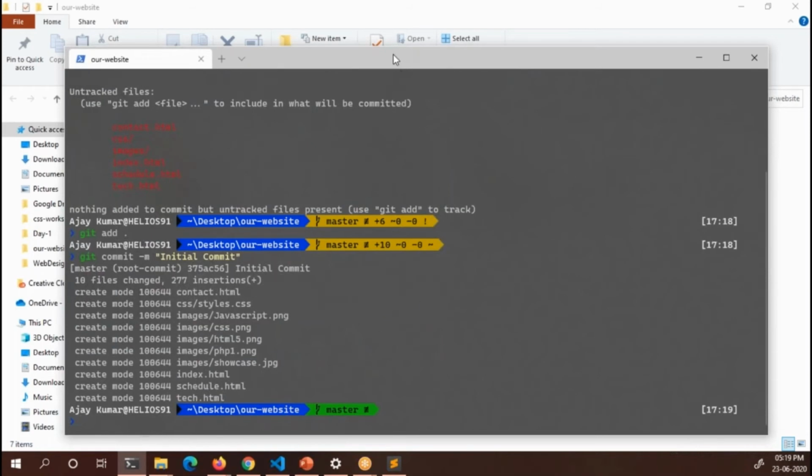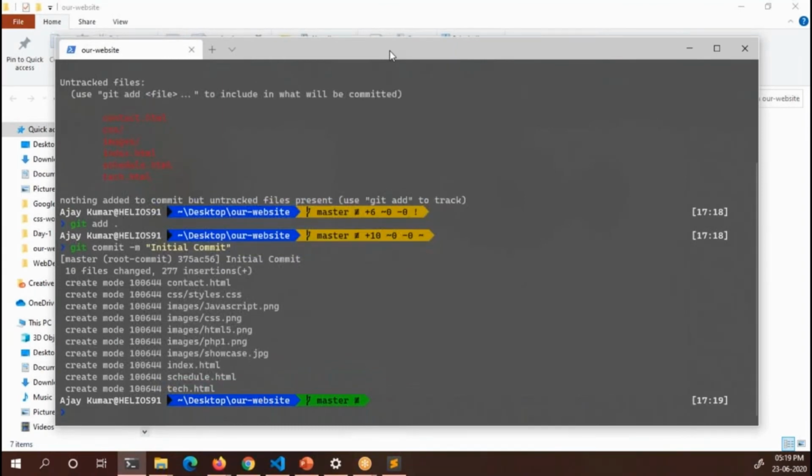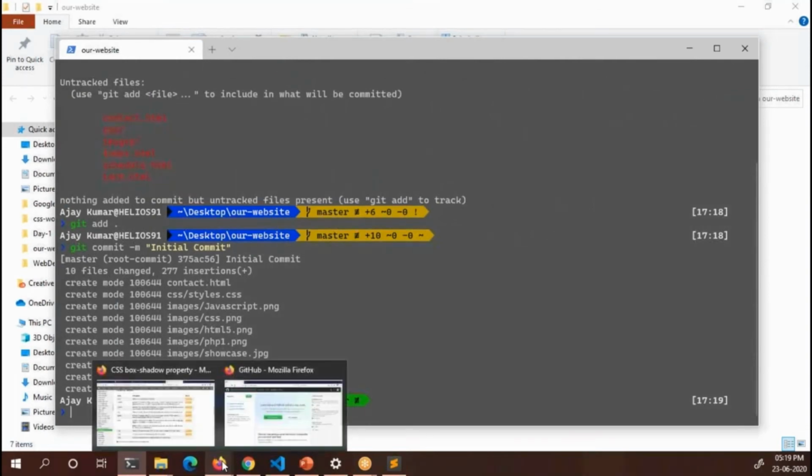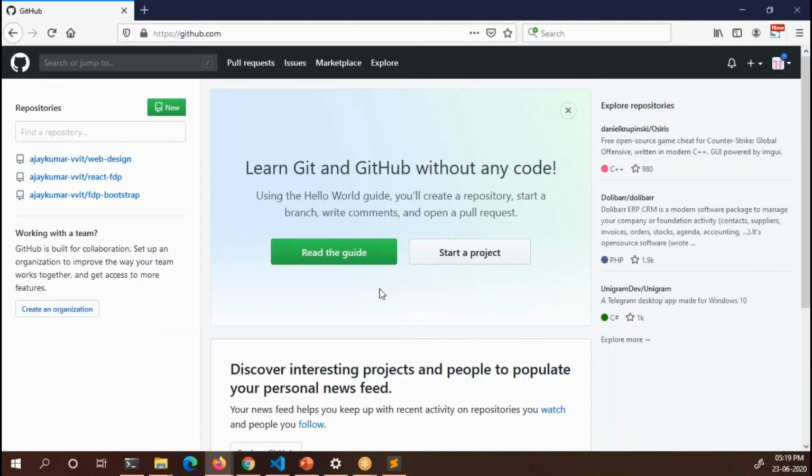But how do we push this to GitHub? Whatever we have done in our local system does not reflect in our GitHub account. How to do that? The first step is that you need to create a repository in GitHub. So, create repository.